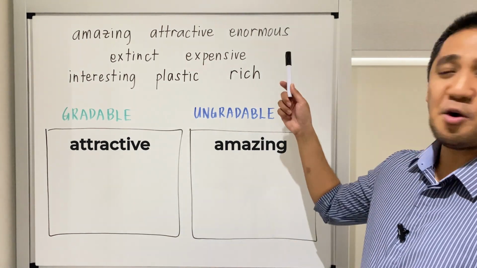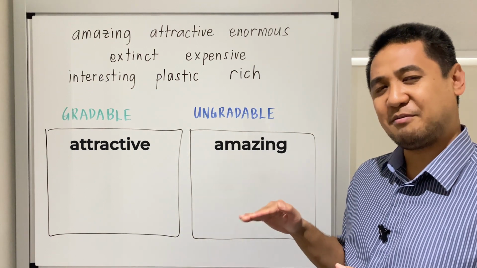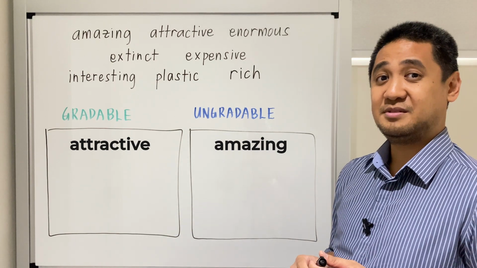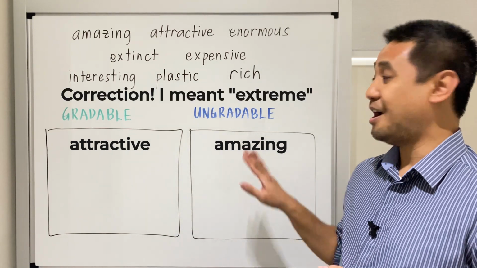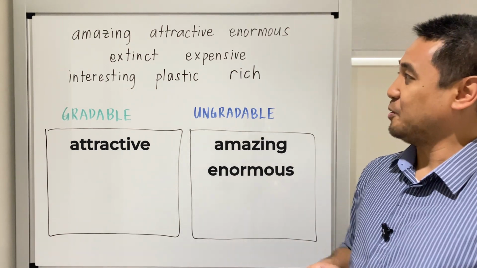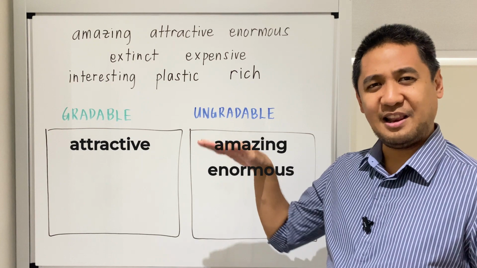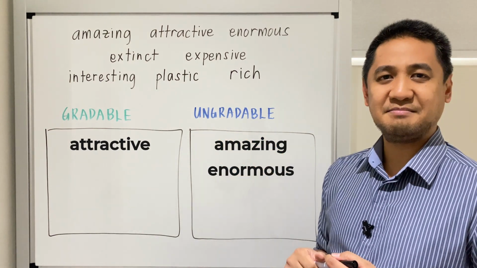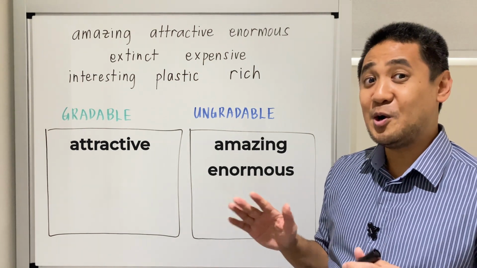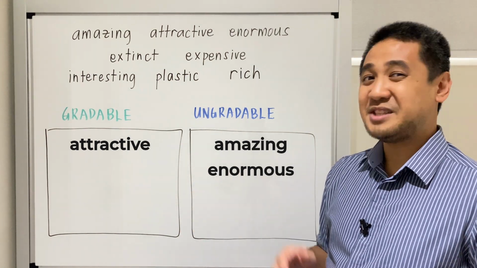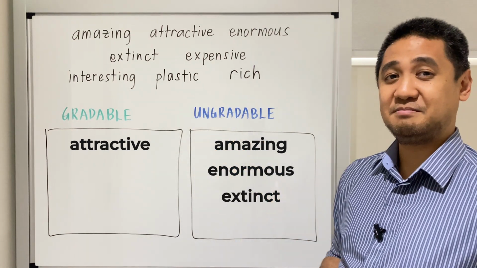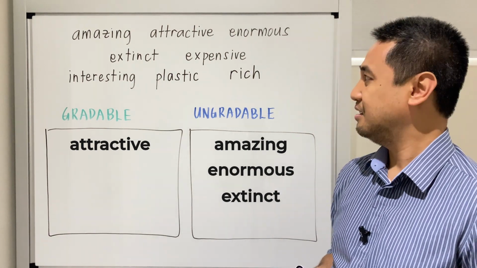Next word, enormous. Can you change the level of that word? Actually, enormous means very big already. So it's absolute, ungradable. You cannot say very enormous. Next word, extinct. Can you change the level of that? Can you make it more or less intense? Think about it. When something is extinct, that means it no longer exists, right? So it's actually ones or zeros. It's absolute. So extinct is ungradable. You can't say very extinct.